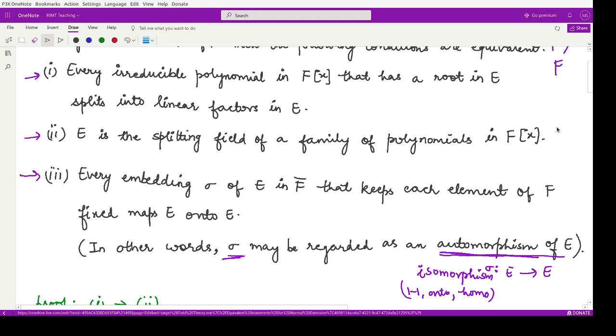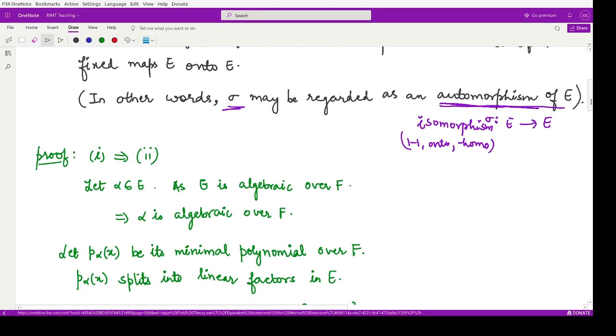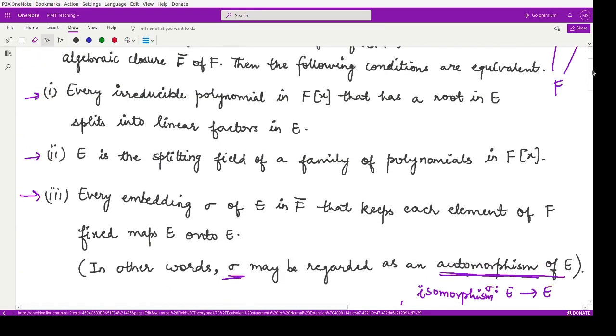So for showing these statements as equivalent statements, we will prove that the first statement implies the second statement. Firstly we'll assume the first is true and we'll prove the second. Then we'll show second implies third, and then we'll show third implies first. So all these statements would be equivalent to each other if we prove it in this way.